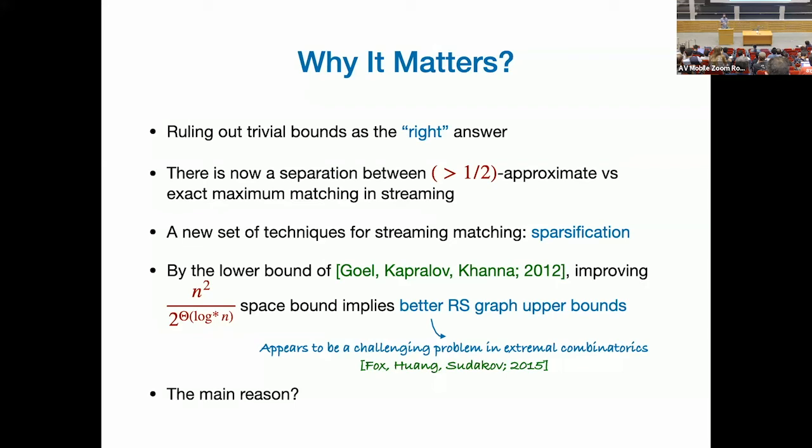Good. One personal note, why this thing matters to me. This is the first problem I heard when I met Sanjeev, I think like after 20 minutes of meeting him 10 years ago when I started graduate school. So it's fun that after 10 years of working directly or indirectly, there is a 2 to the theta log star n factor improvement. So that's cool.